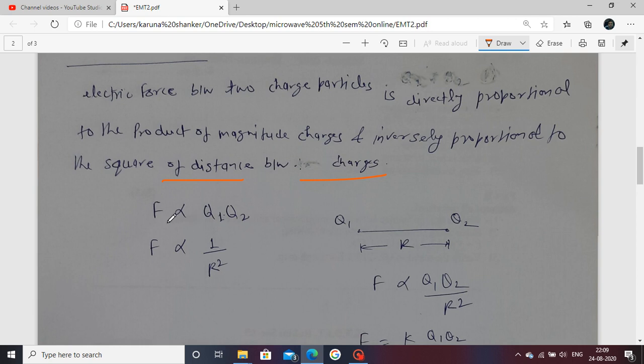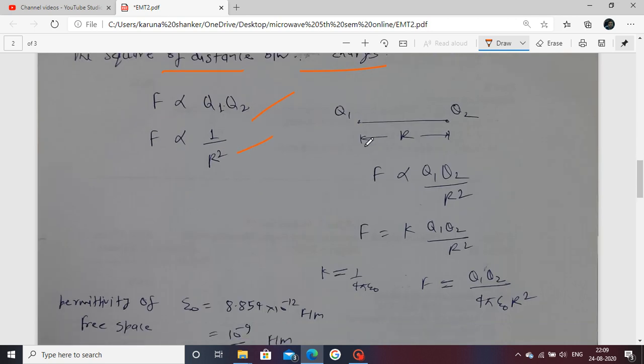You see here force is proportional to the product of Q1 Q2 and inversely proportional to 1 upon r square. This r shows the distance between Q1 and Q2. Point charges means this is the point form. Line charges means the charge is available in a wire. Surface charge means the charge is present on a surface.